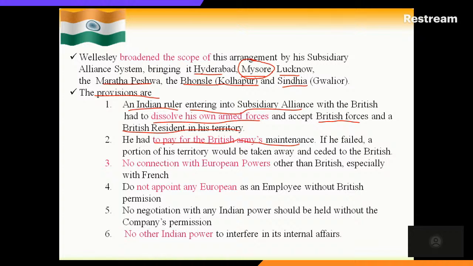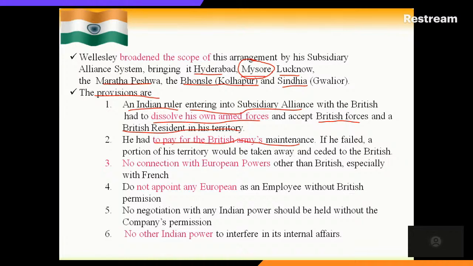Suppose he did not do it, that means if he failed, in the sense the princely state, the king, did not have the money, or was not able to pay the salary of the British army which was placed in his own territory. In that case, what the company will do is take some portion of the land.